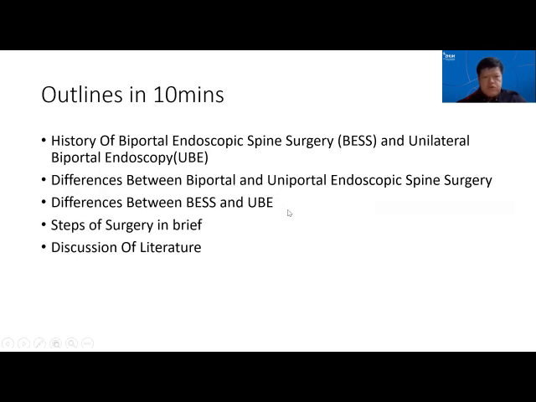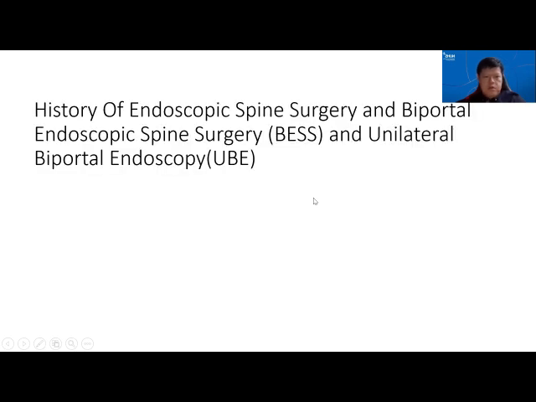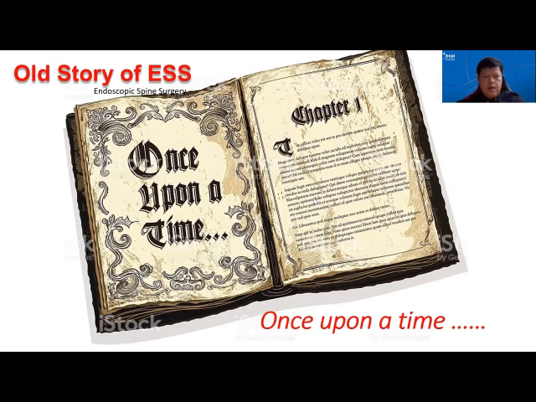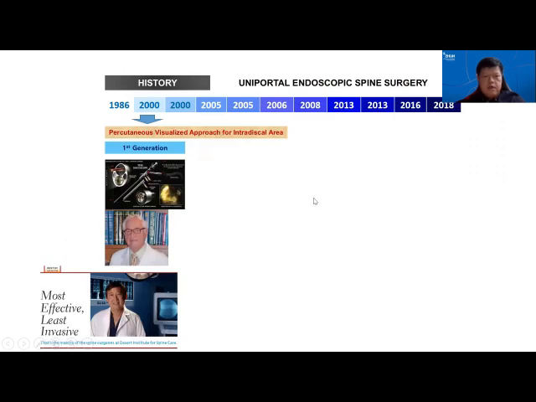We'll try to cover the history of endoscopic spine surgery, in particular biportal, and outline the differences between biportal and uniportal endoscopy, as well as highlight the main differences between BESS and UBE, and discuss the surgery in brief and the literature. Once upon a time, in the 1980s and the early 2000s, endoscopy started out